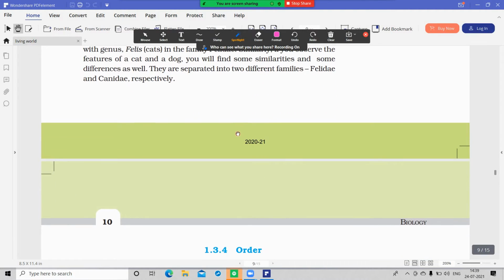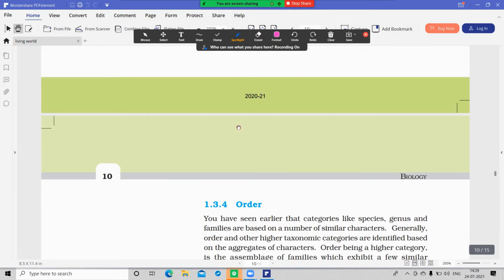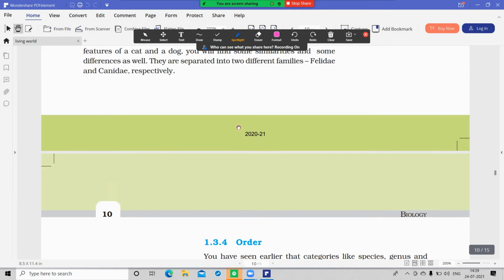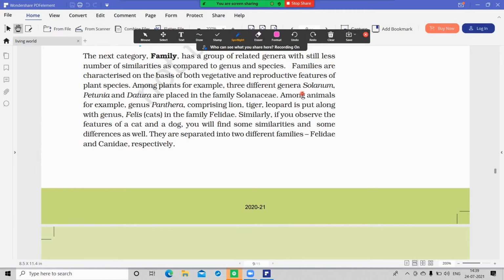So you have to be thorough with which animal belongs to which family, which plants come under which family, and what the genera are. They may give an MCQ like this: Solanum, Petunia and Datura. Which category are they in? They have the same family.